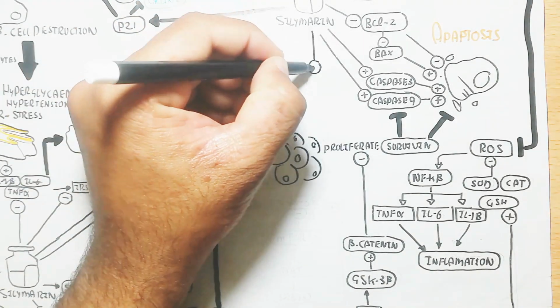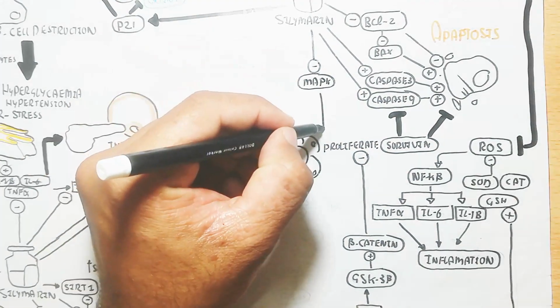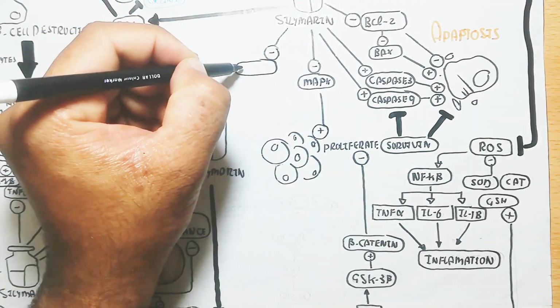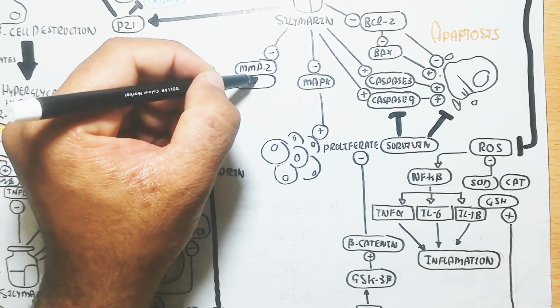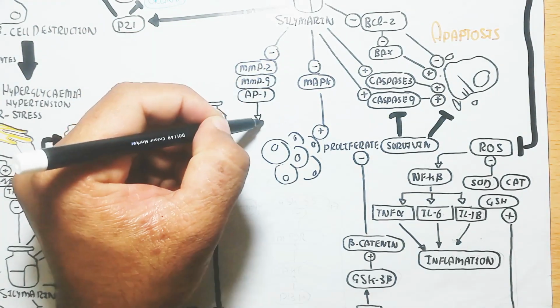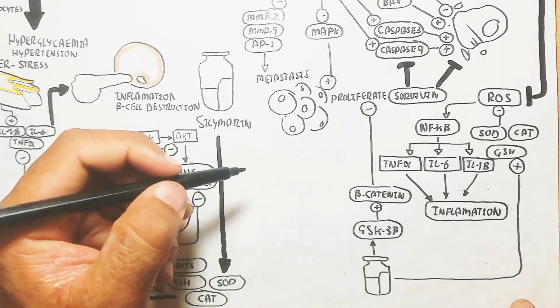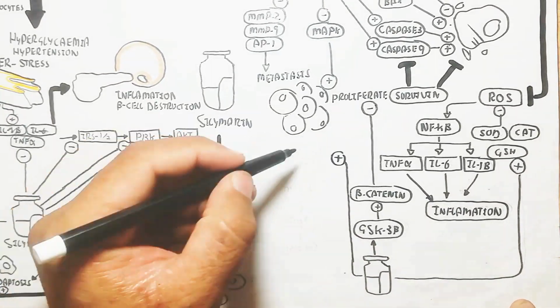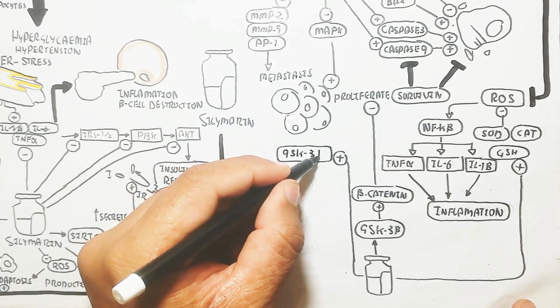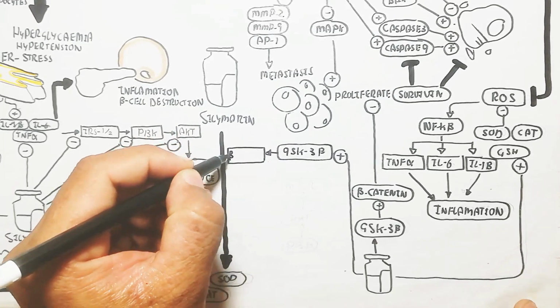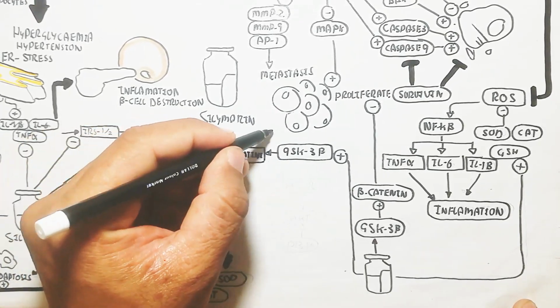The glycogen synthase kinase 3 beta will basically be triggered via silymarin, and the beta catenin pathway will lead to inhibiting the proliferation of the cell, while the mitogen activated protein kinase will be inhibited through silymarin, which will lead to inhibiting proliferation because it is a trigger.